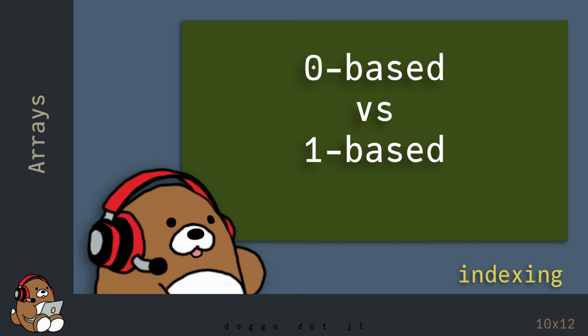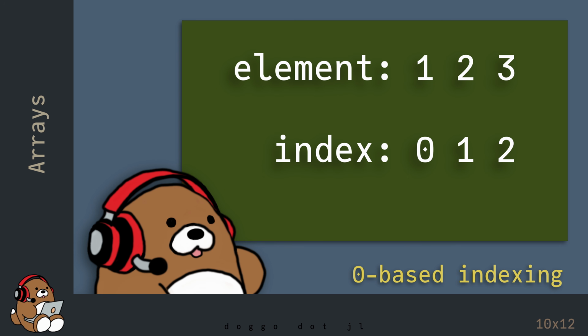In the coding world, depending on the programming language, indexing is either 0-based or 1-based. 0-based indexing means that the initial element is index 0, and the second element is index 1, and so on. 1-based indexing means that the initial element is index 1, and the second element is index 2, and so on.